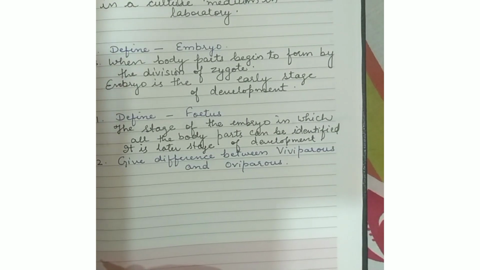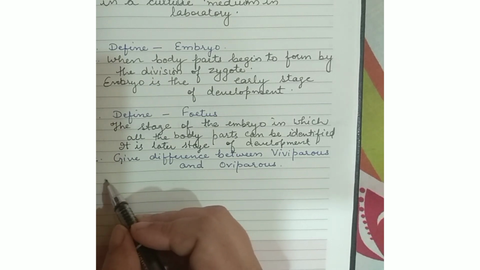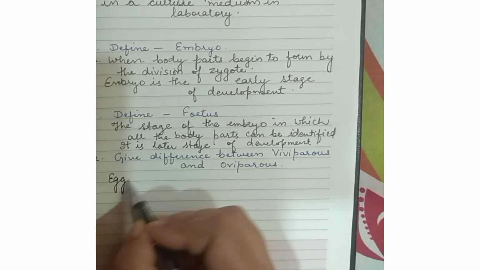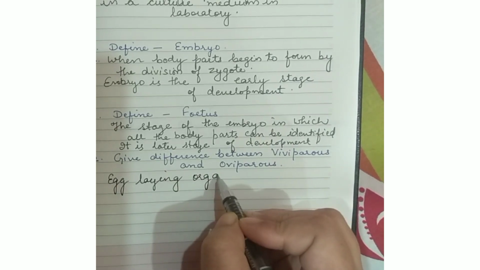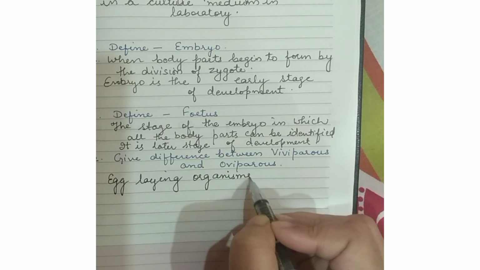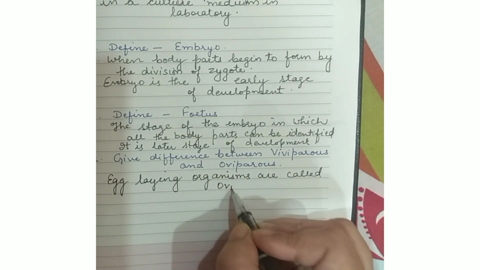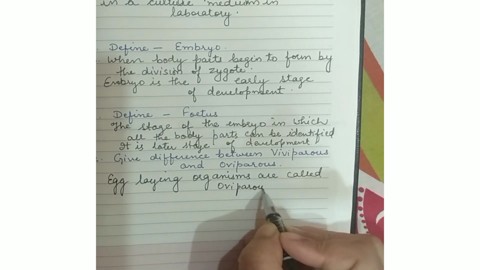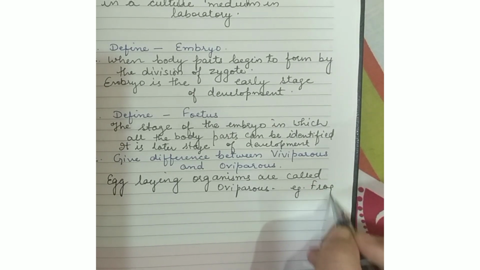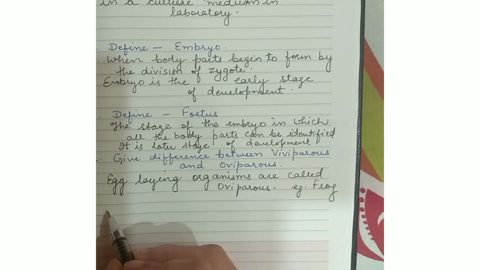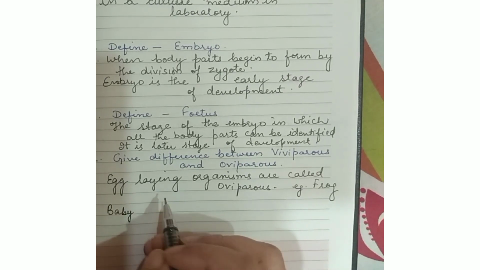Next question, give difference between viviparous and oviparous. Now, egg-laying organisms are known as oviparous, and the organisms which give birth to babies, like human beings and many animals, are known as viviparous.